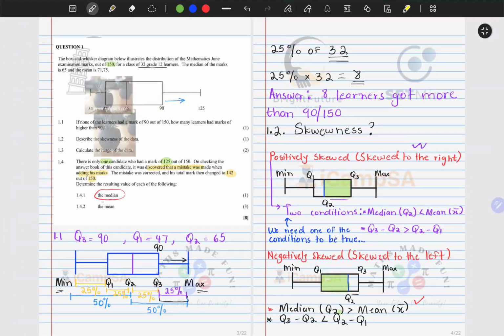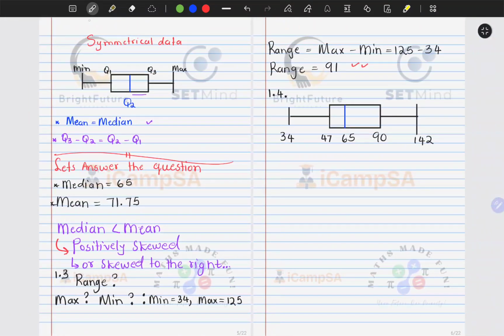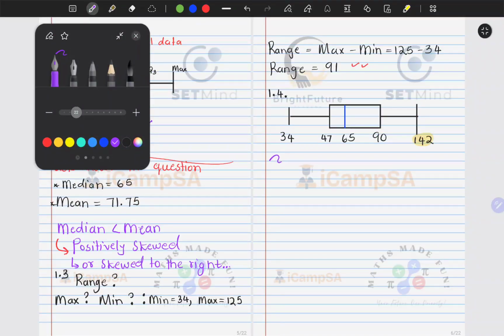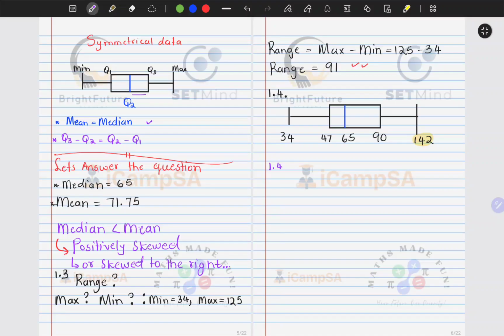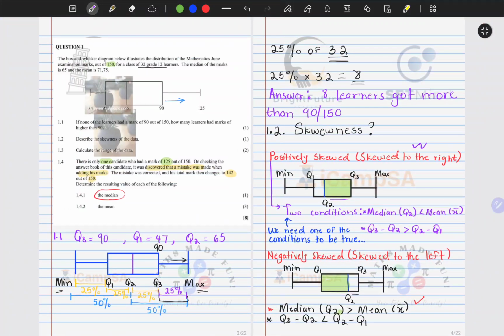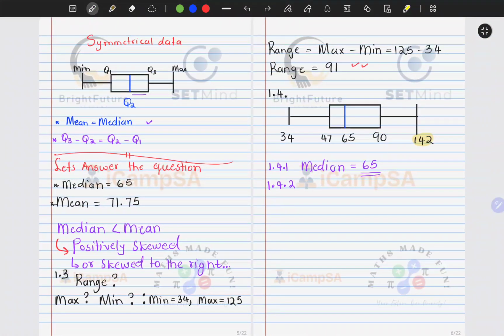Okay. So now we can deal with the median. The median shouldn't change because all that really changed is this, because we didn't increase the number of students. So for 1.4.1, that median should remain as it is. So it will be 65 as it was. Okay, done with that. Now let's have a look at 1.4.2. So 1.4.2 requires us to figure out the mean. Let's have a look at how we find this mean here.